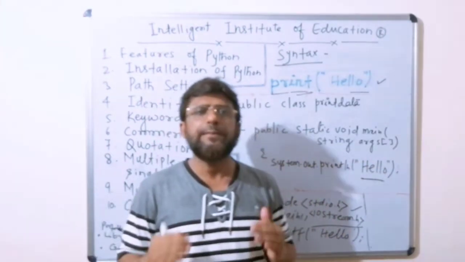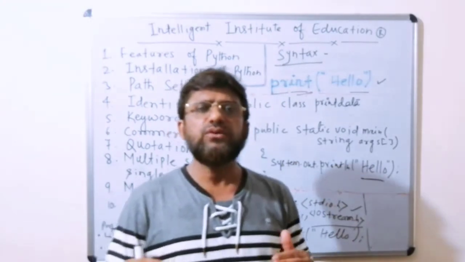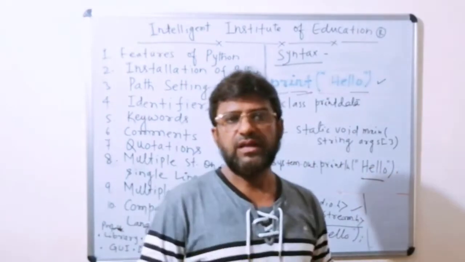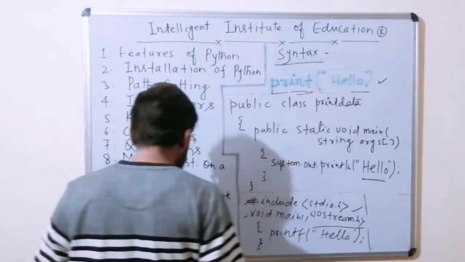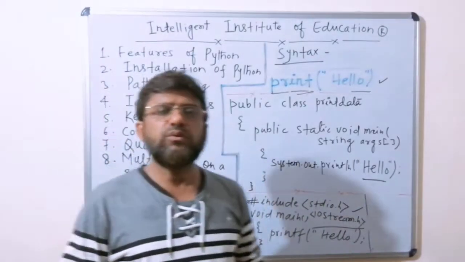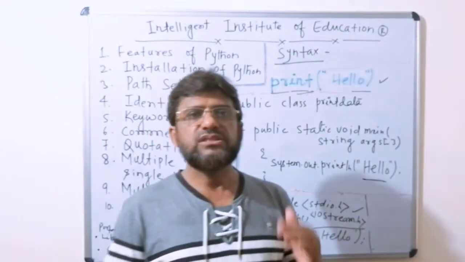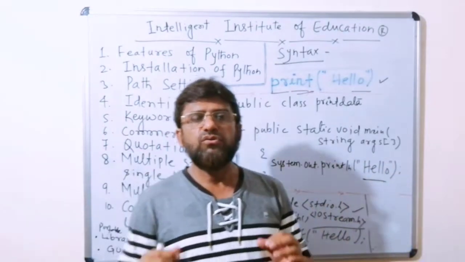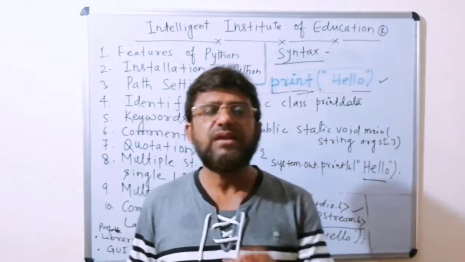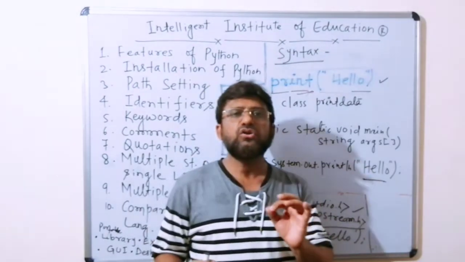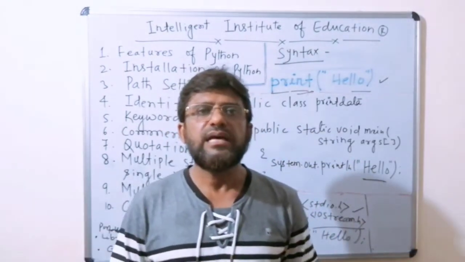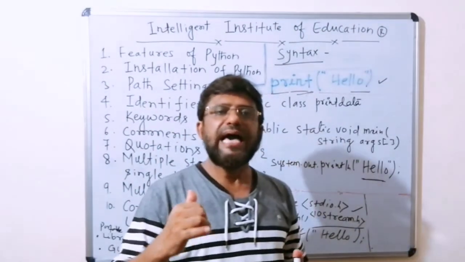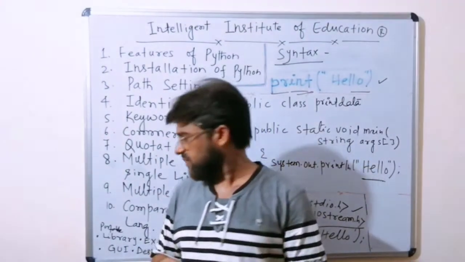Whenever we complete our code, we can easily connect with any database like MySQL. The next feature is open source. Anyone can download the Python software from any website, and if we use the official website, that is python.org/download, anyone who needs it can download the code as per requirement.